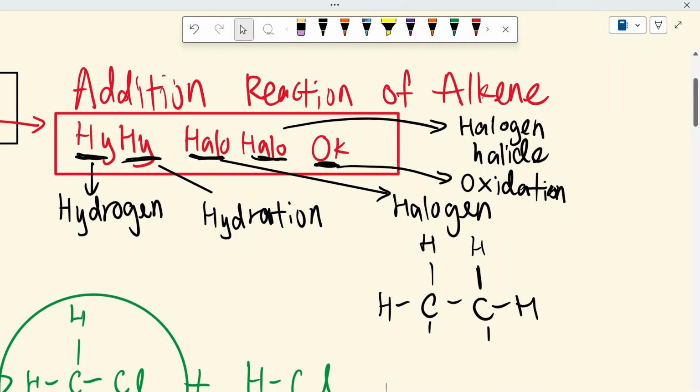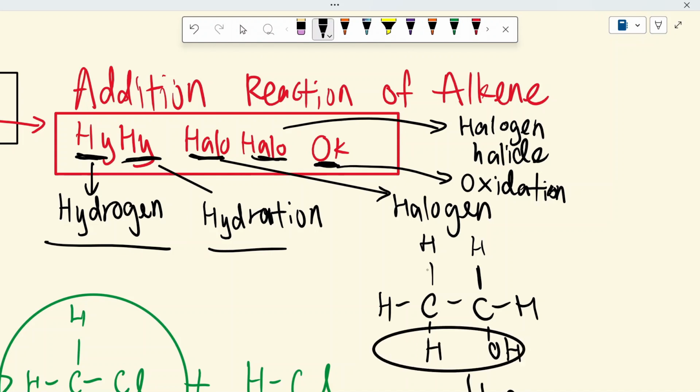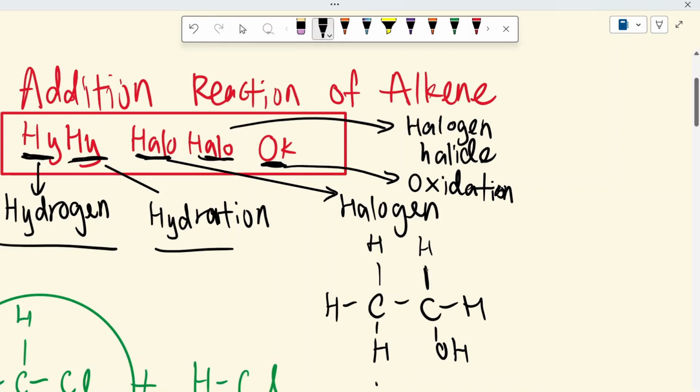For example, if I want to add in hydrogen, then I just add in hydrogen, so it will become ethane because there's no double bond or anything else. If I want to add in hydration, that means you add in water, right? Like H and OH. So this is your H2O. You have an OH group here. So that means this is alcohol. So when alkene undergoes hydration, that means we add in water, right?